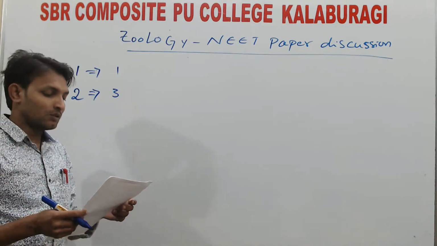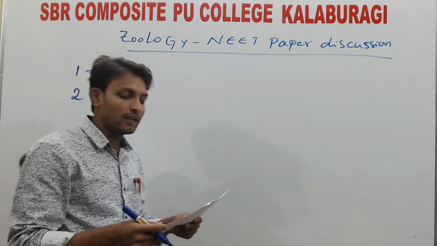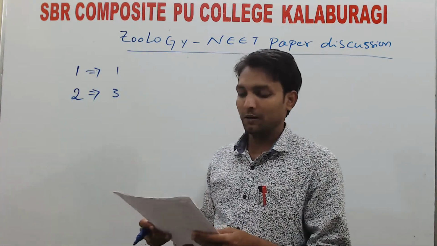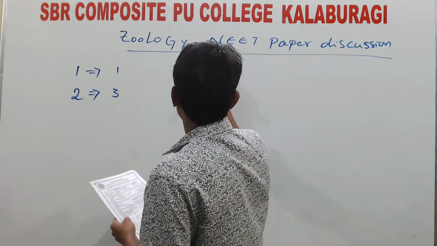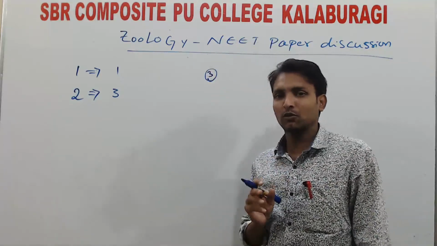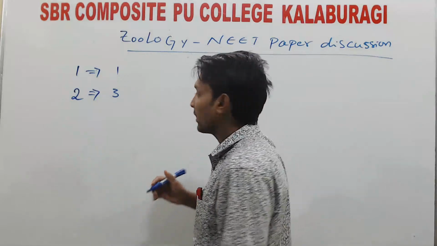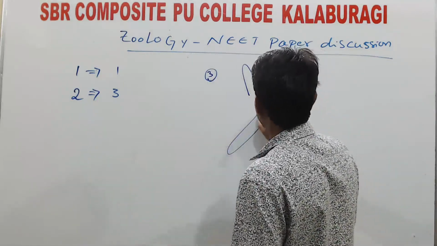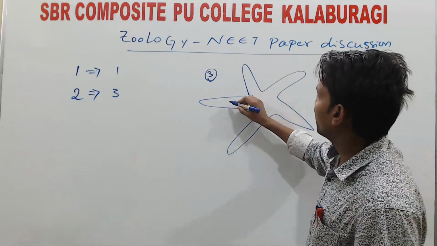Next, the third one: an animal with bilateral symmetry in the young stage and radial pentamerous symmetry in the adult stage belongs to the phylum. So this is the peculiar, unique character we are discussing. The unique character of phylum Echinodermata is that in the larval stage there is bilateral symmetry. In the adult stage, the best example being starfish, there is pentamerous symmetry, with 5 arms.